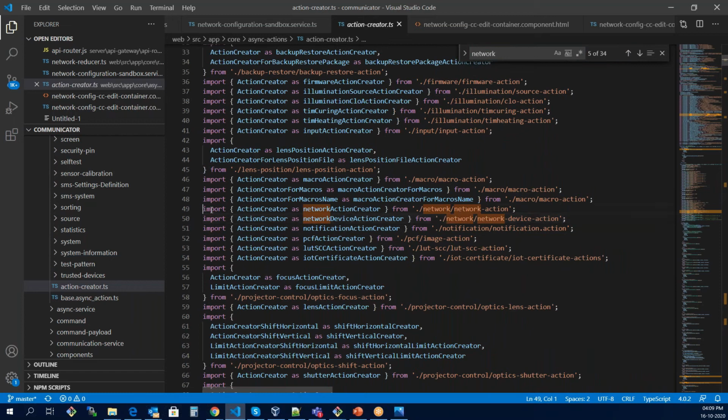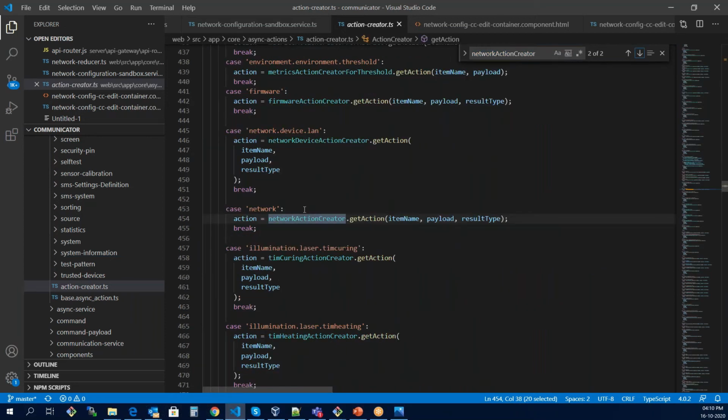Here is our example where we were concentrating. We have imported the network action creator that I showed you in our previous file. We are importing the action creator with a new name over here, its alias name will be network action creator. Now we'll check what actions a user has called throughout the application, and if it is network, it is going to get the network action creator, and it will get the name of that action, its payload, and its result type.